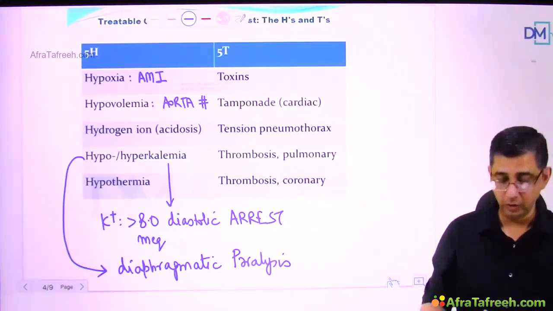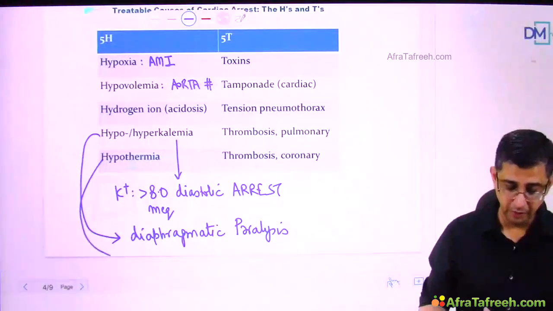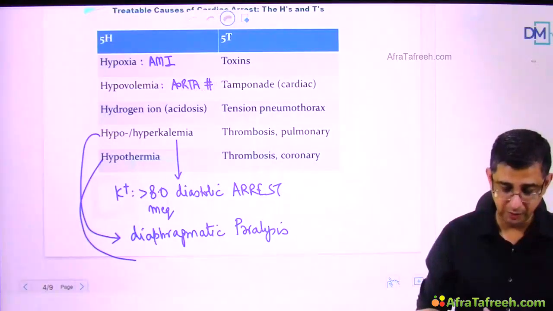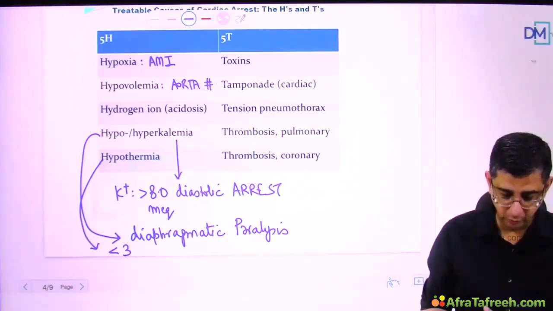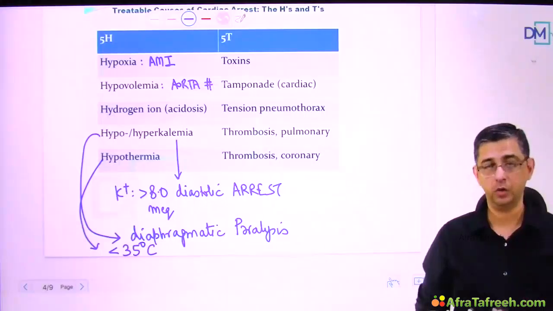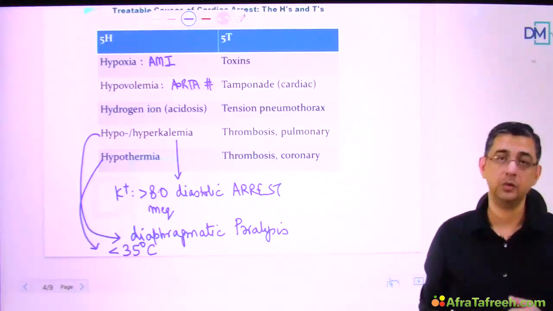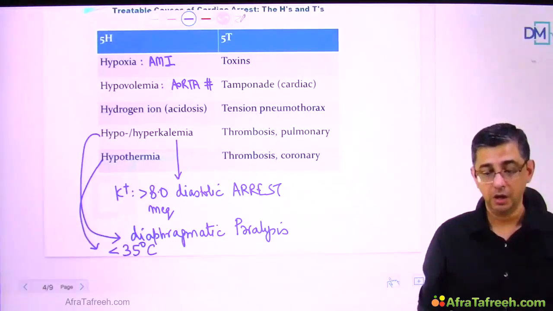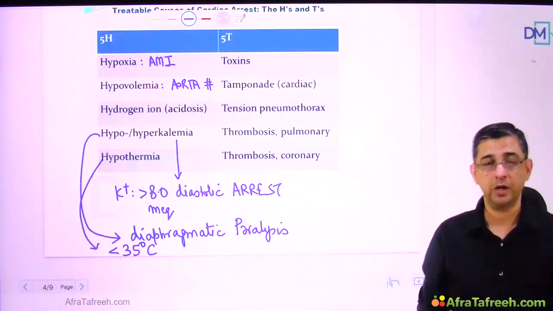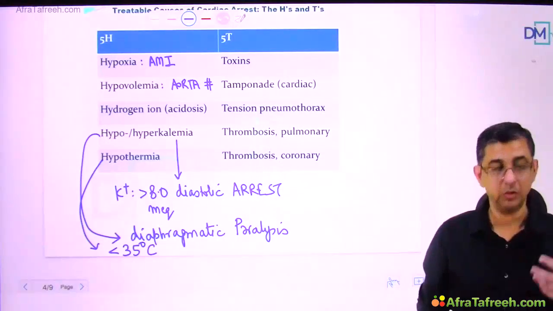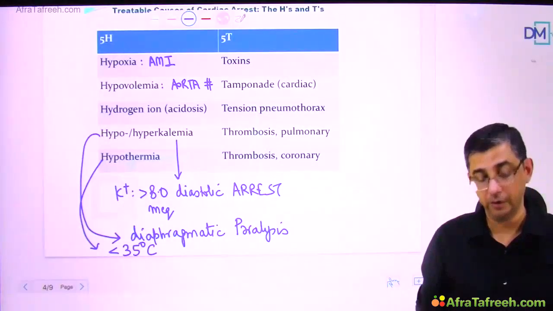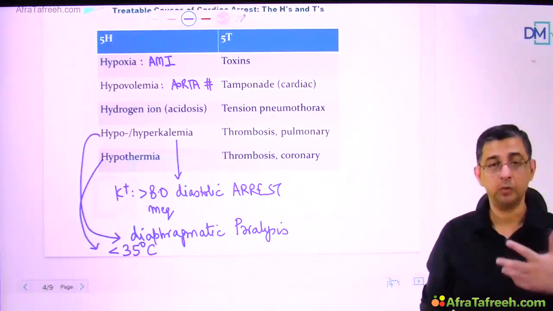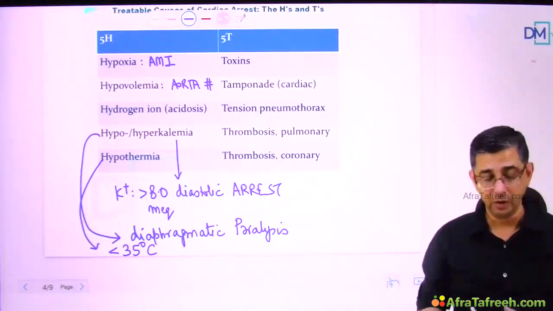Then the last one is hypothermia. If body temperature or core temperature is less than 35 degrees Celsius, we will say that the person is having dangerous hypothermia. I have shown a scene straight out of the movie Titanic, with Leonardo DiCaprio, who played the role of Jack. He ultimately expired because of the hypothermia component. Or like a soldier airlifted from Siachen Glacier, where there was an avalanche and the soldier was buried under ice for a couple of hours. He'll end up with hypothermia, so we could have a pulseless electrical activity. So we need to rewarm the body of the patient so that the heart activity can become normal.